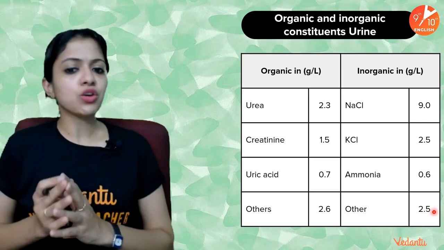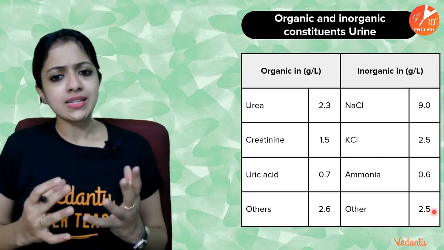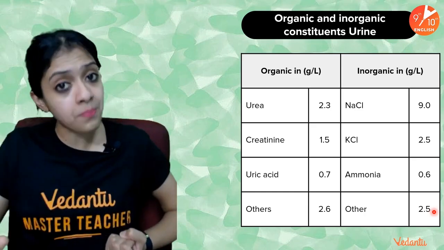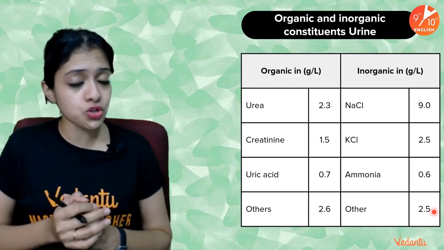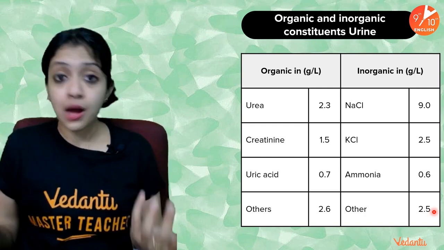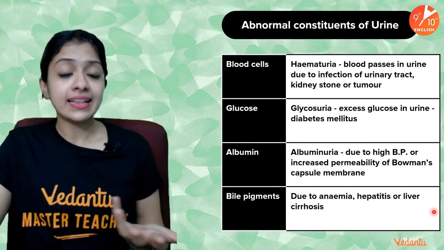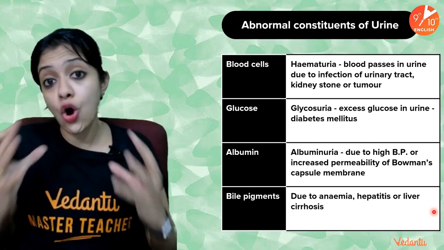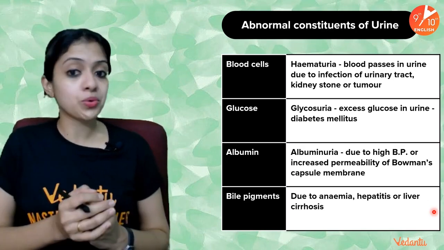So this is just for you to get an idea, because any abnormality in this, too little or too much of any of these constituents, can become harmful to the person and can cause health effects. So this is a list of a few of the most common abnormal constituents of urine.